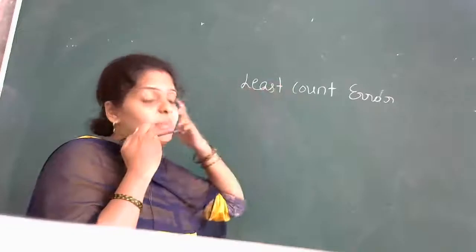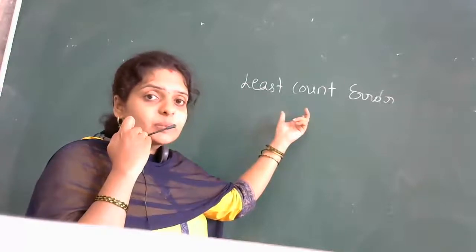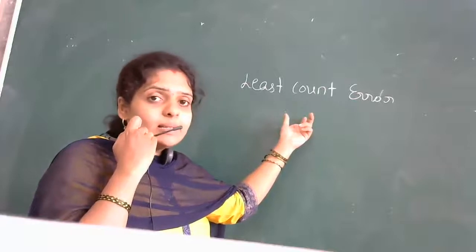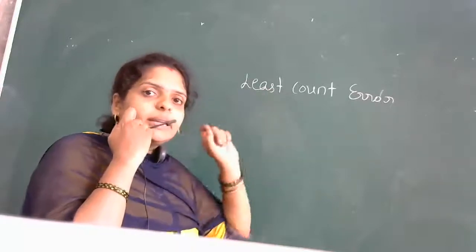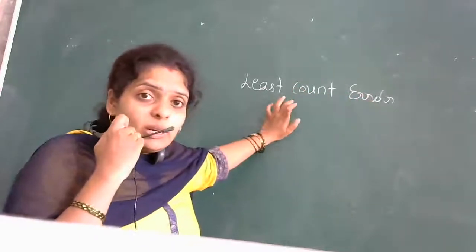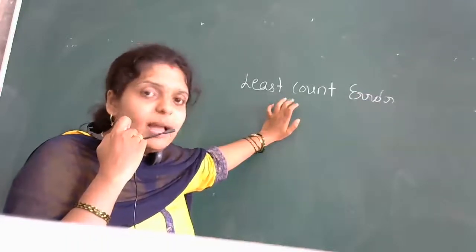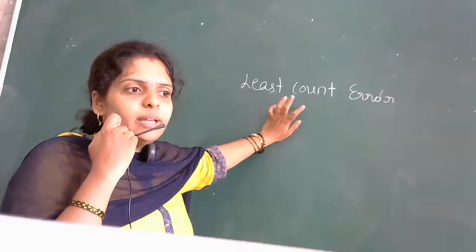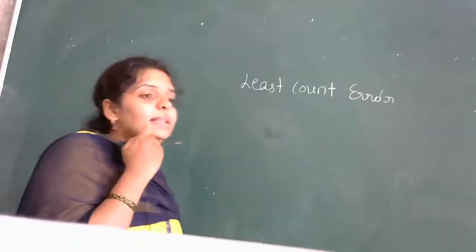It is the minimum measurement, or you can say the smallest value that can be measured. The smallest value that can be measured by using your instrument, that is known as what? Least count. And the error associated with it is known as what? Least count error. The smallest measurement which can be done by using the instrument is known as least count, and the error associated with it is known as what? Least count error. Simple, very simple definition. Error associated with the least count is known as least count error.